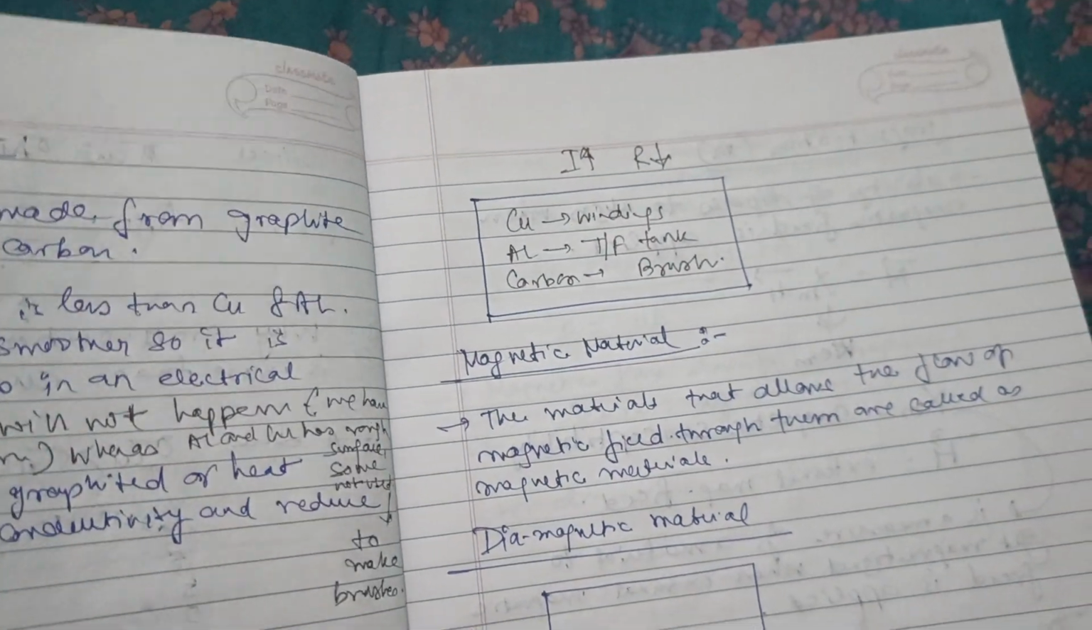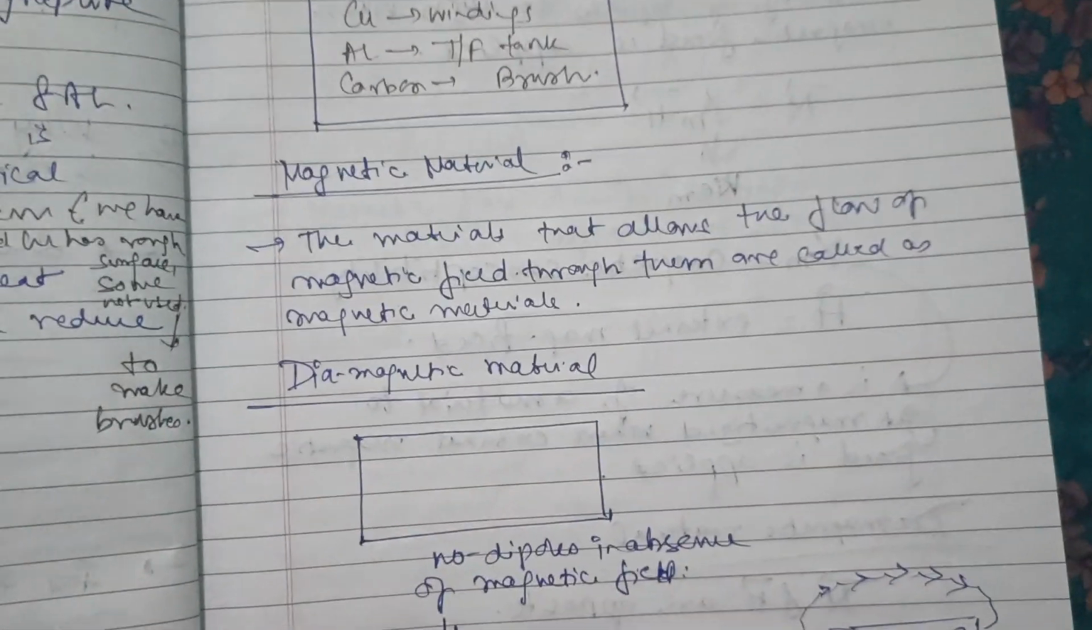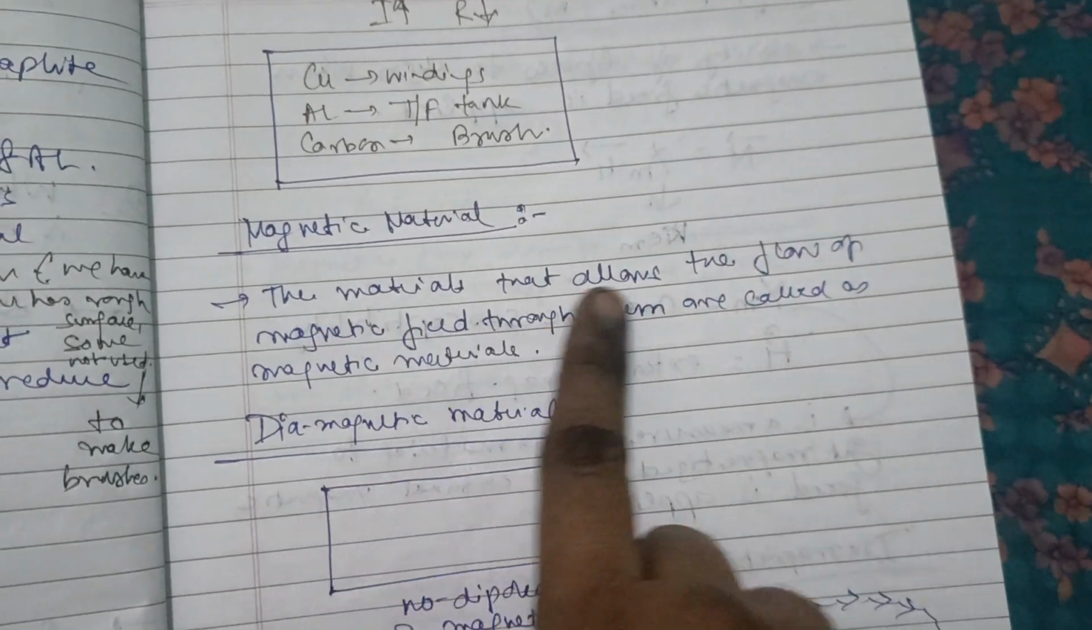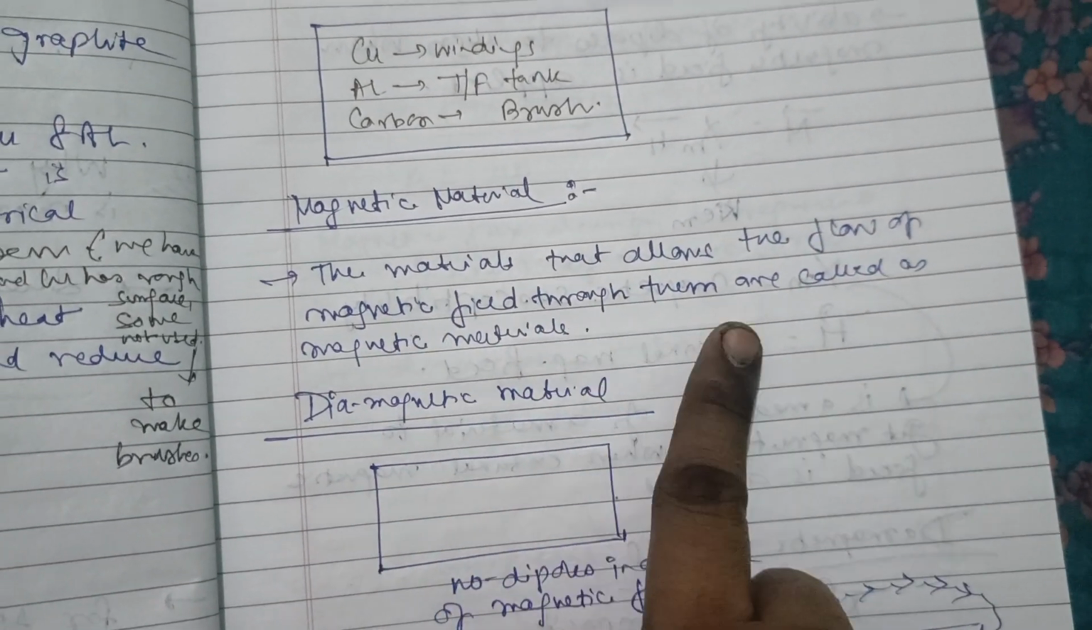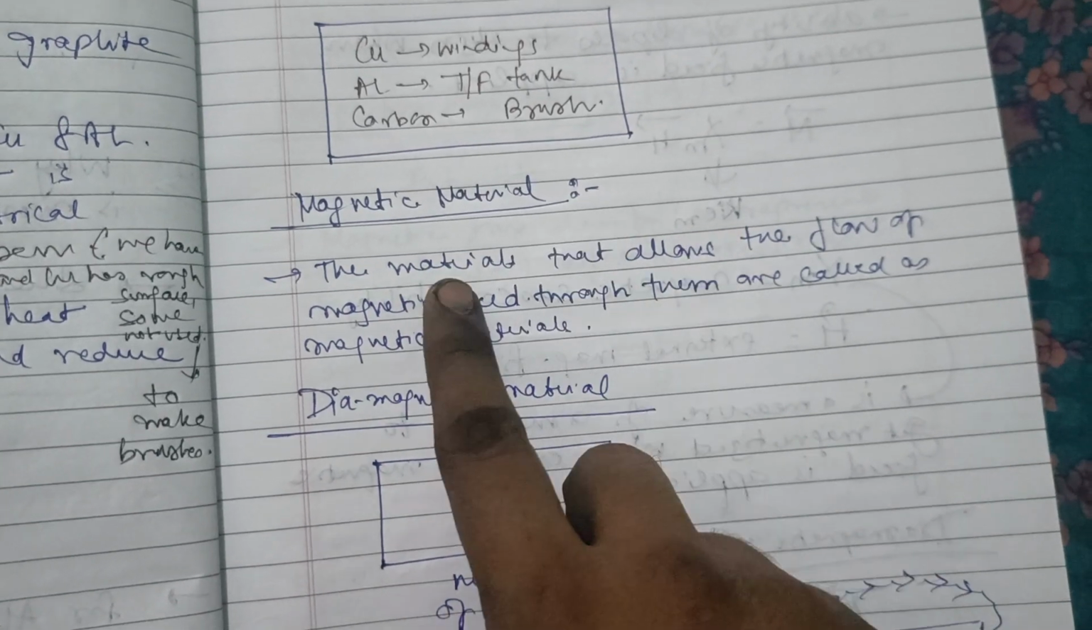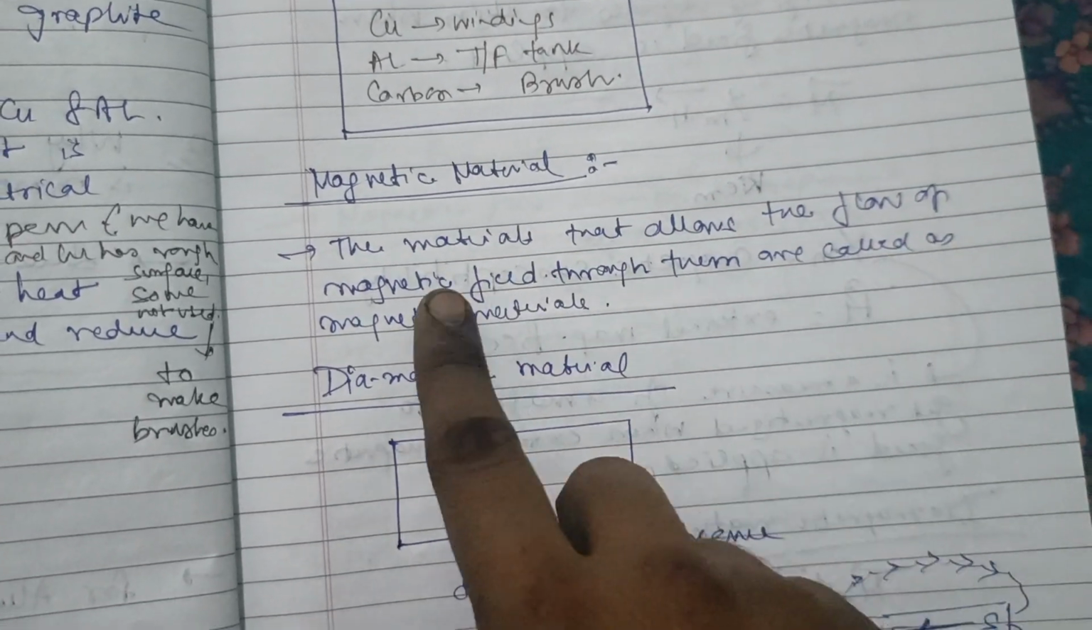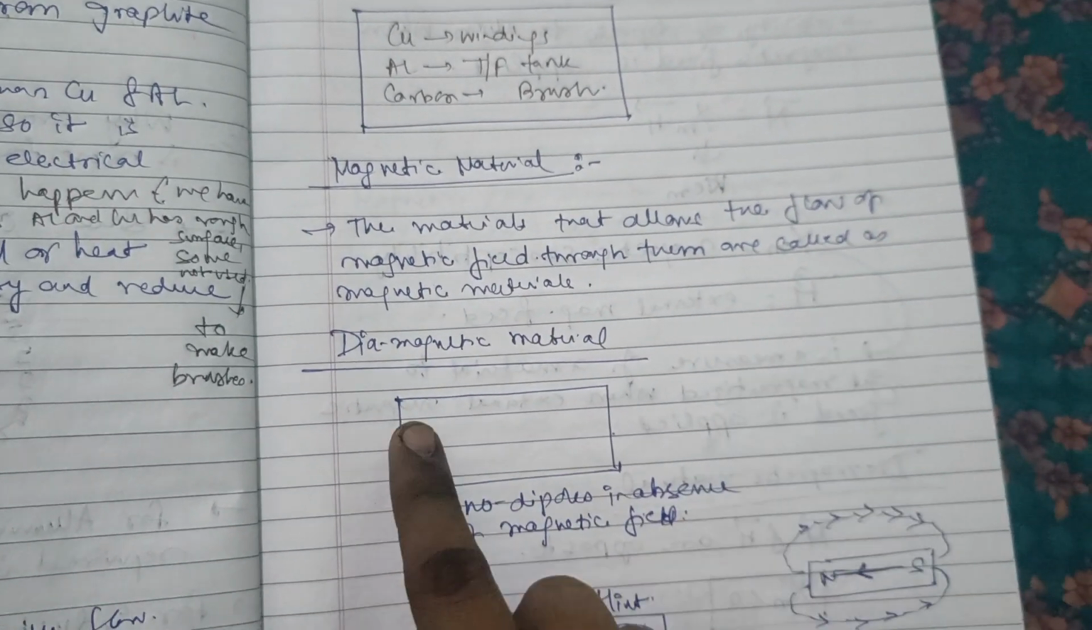Now moving to the next material, that is magnetic material. The materials that allow the flow of magnetic field through them are called magnetic materials.